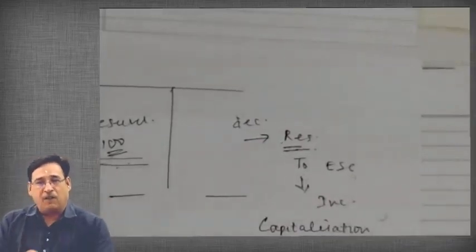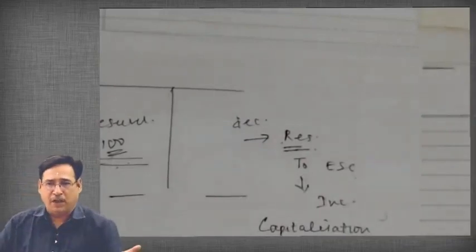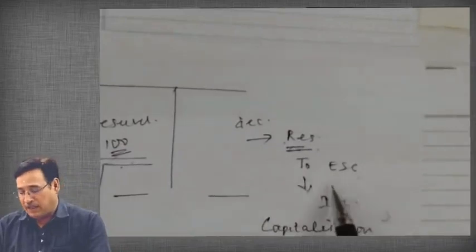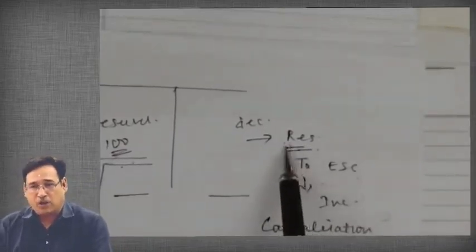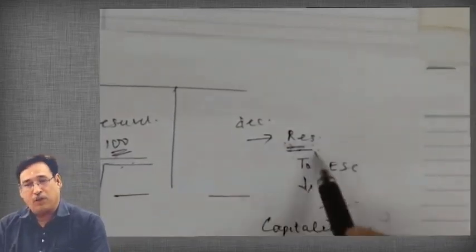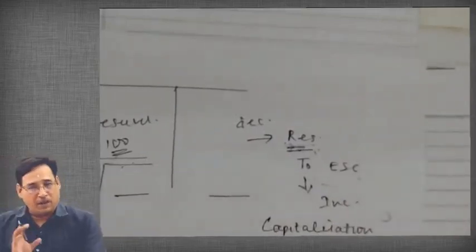Indirectly it means reserves are transforming themselves into capital. We can say it this way. When I pass this entry, it means reserves are getting transformed into capital. That is why it is known as capitalization of profit. Capitalization of profits means capitalization of reserves, because your reserves are now getting converted into capital. Is it clear to you or not?